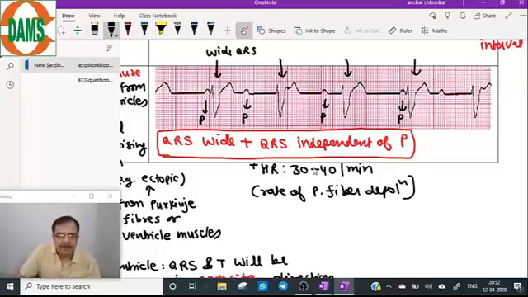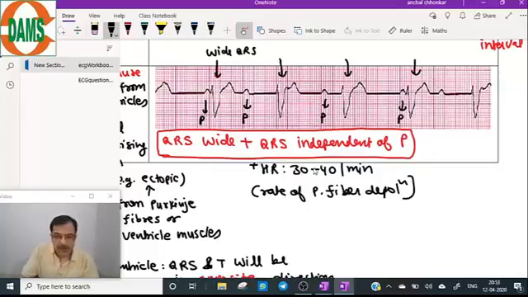So QRS is wide and QRS is independent of the P wave. Sometimes a P wave can be hidden under the QRS or T wave also. Yes, atrial rate and ventricle rate will be different. Very good point. And what determines the heart rate? Ventricle depolarization determines the heart rate.